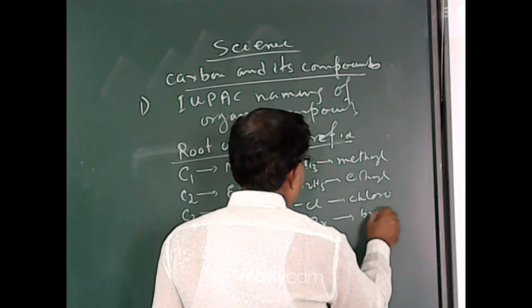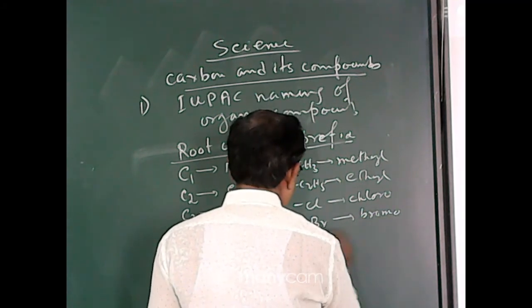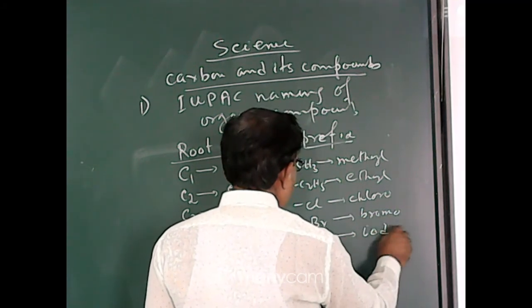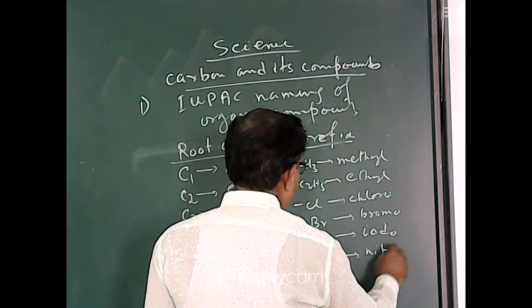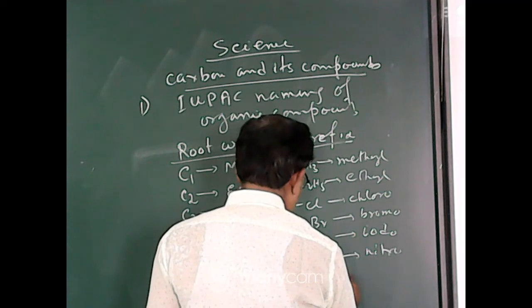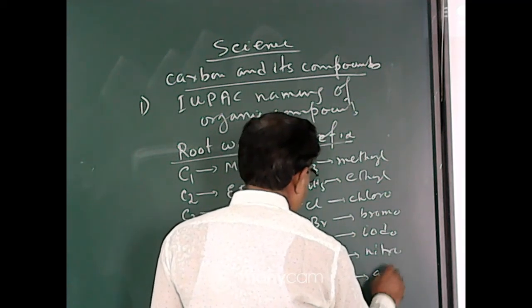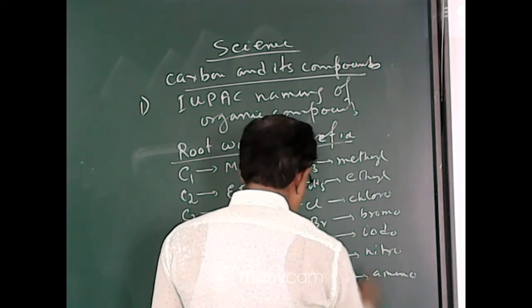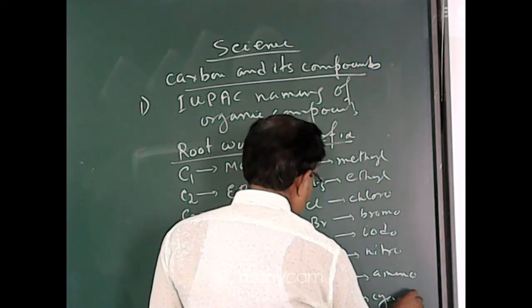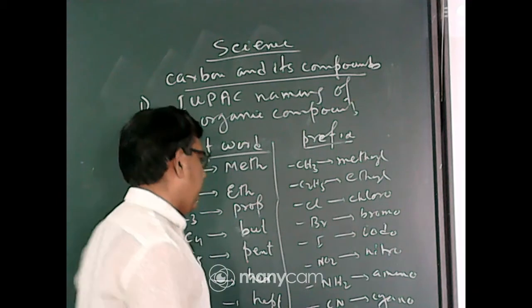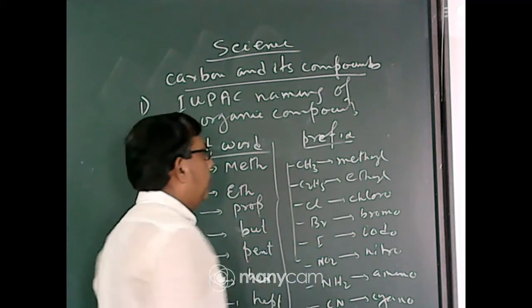Br is called bromo. I is called iodo. NO2 is called nitro. NH2 is called amino. CN is called cyano, and so on. You should at least remember the first five prefixes.